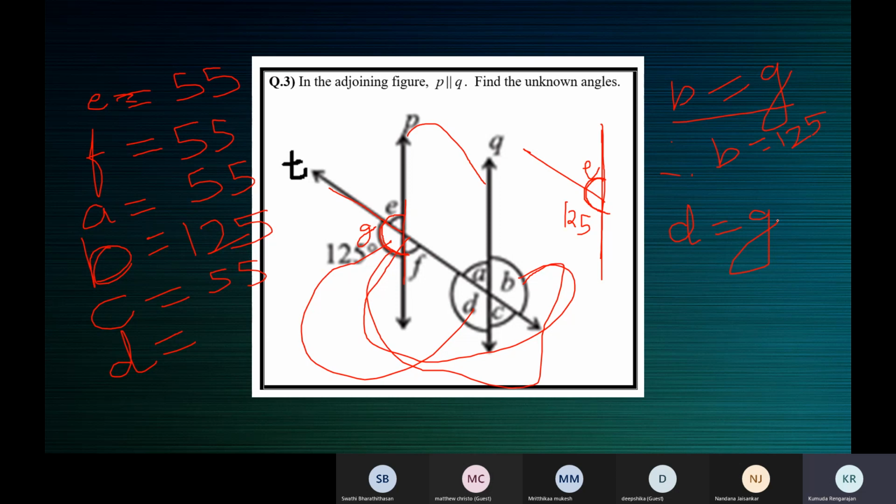What's the other way of finding D? Ma'am, by using the method of linear pair, or vertically opposite angles also. Yes, ma'am, like B and D are vertically opposite. B is equal to D. Vertically opposite angles are equal. So D is equal to 125 degrees.